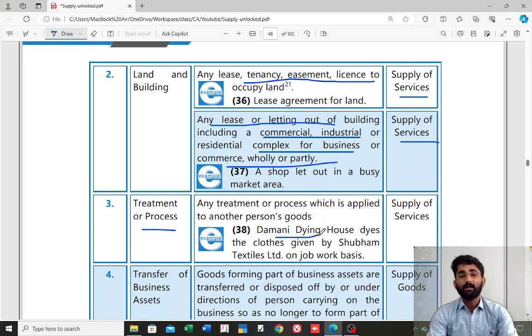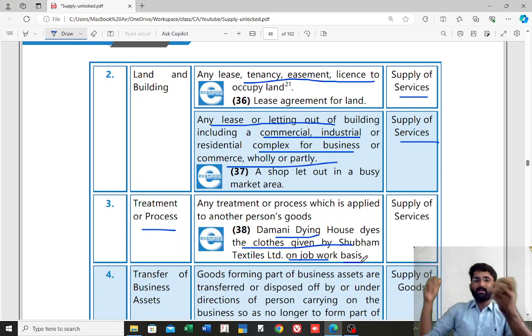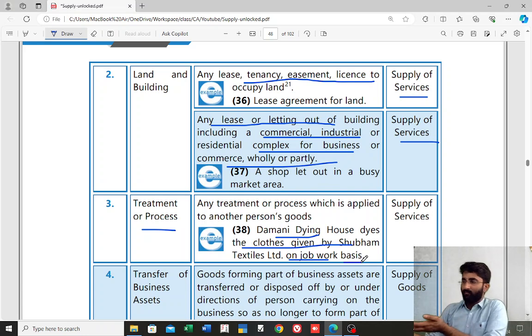See, the money dyeing house dyes the cloth given by Shubham Textile Limited on a job work basis. What is the meaning of dyeing? Coloring the clothes. They get the clothes from Shubham Textile Limited, not purchasing. They dye it and they give it back. They don't sell it. They took the goods, worked on them and gave them back. So this is called job work, and in that case, this is supply of service, not supply of goods.